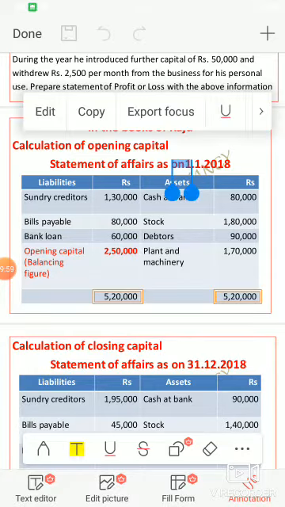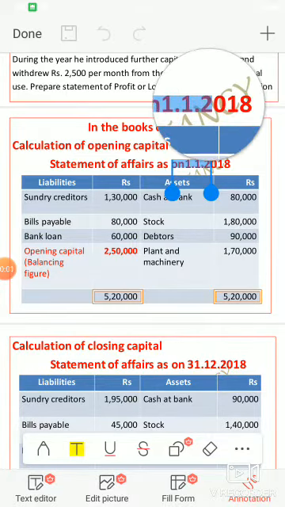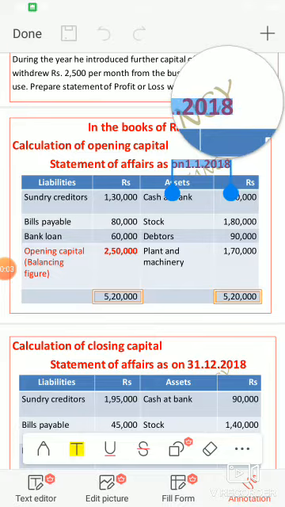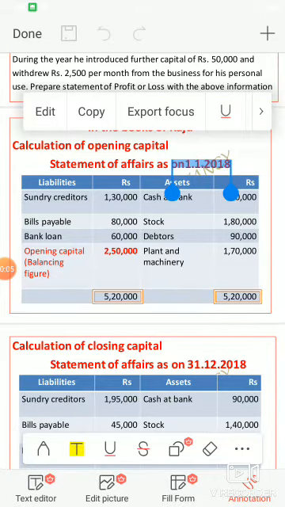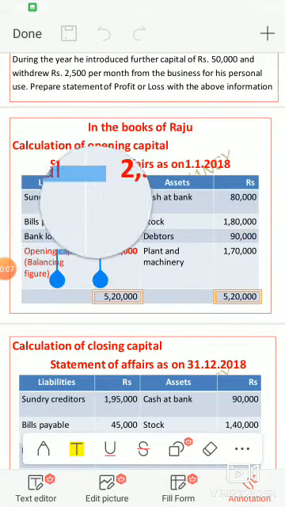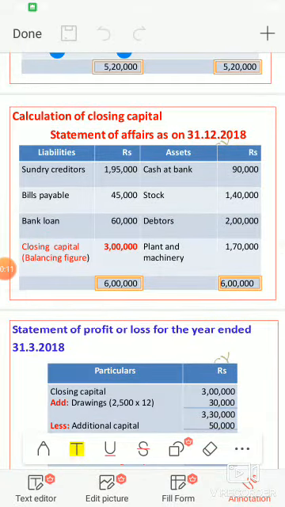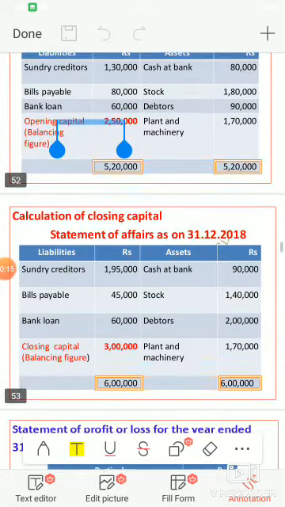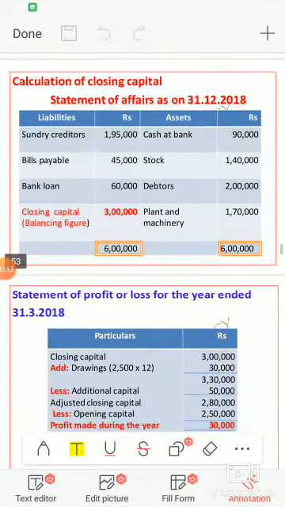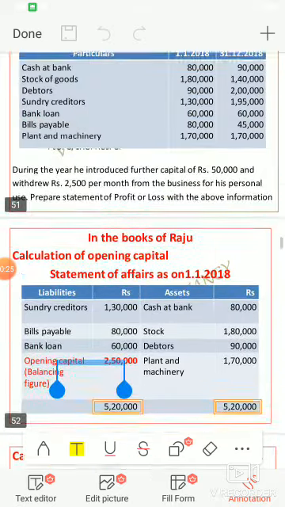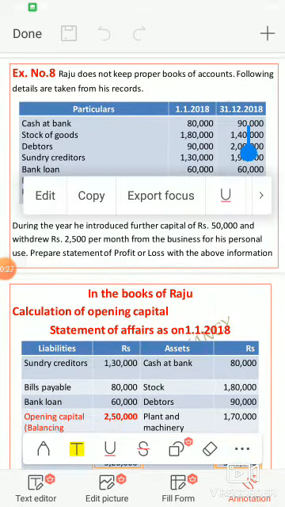Statement of affairs as on 1st January 2018. So we will get opening capital 2,50,000. Now we are going to prepare closing capital. The same thing will also appear in the closing capital, but the amount will vary.